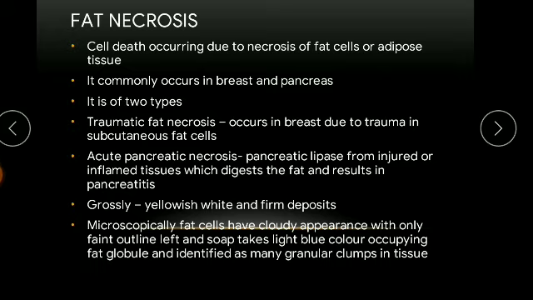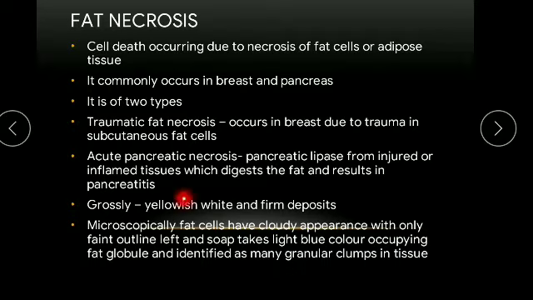Next, moving on to fat necrosis. This is a cell death occurring due to necrosis of the fat cells or adipose tissue, and it commonly occurs in the breast and pancreas. It is of two types. First is traumatic fat necrosis, which occurs in the breast due to trauma to the subcutaneous fat cells, and the other is acute pancreatic necrosis. This is due to pancreatic lipase released from the injured or inflamed tissues, which digests the fat and results in pancreatitis.